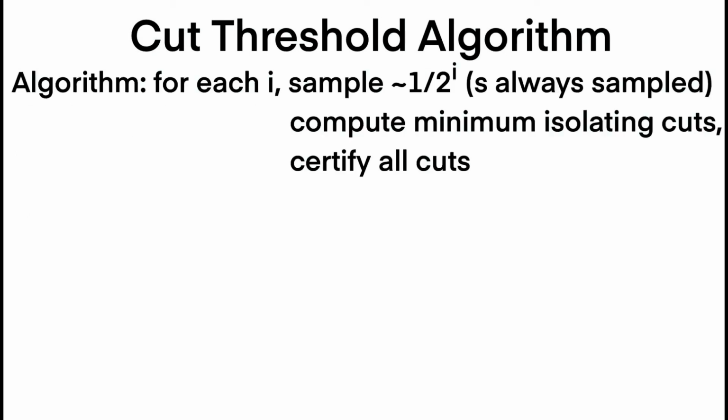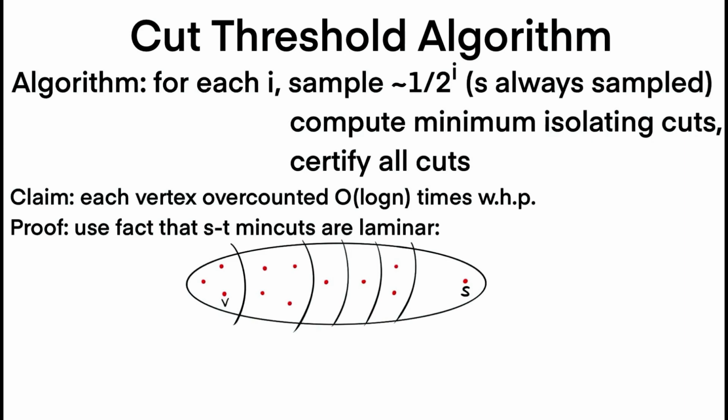In particular, so here's the algorithm once again. And in particular, we show that with high probability, each vertex is overcounted only some log n times. Now for the proof, we'll consider the collection of all s-t min cuts for all t of size at most lambda. And we'll use the fact that this set of cuts forms a lambda family on the set of vertices.